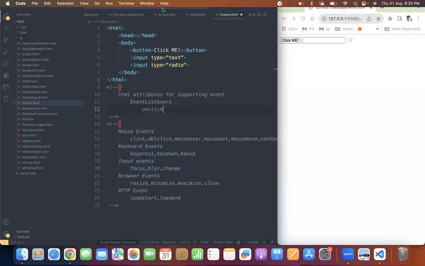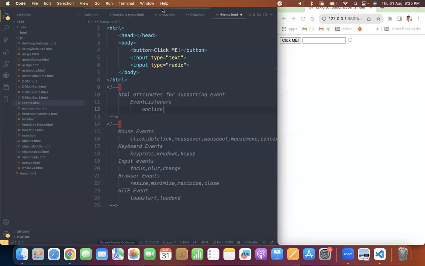And do we have any attributes for input? Yes, sir. What are they? Name, placeholder, ID. Come on, say type. Type is the most important attribute.